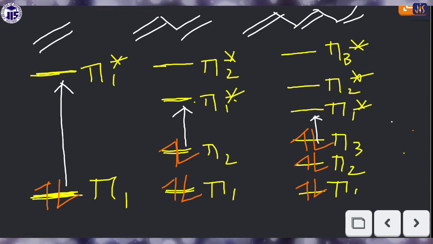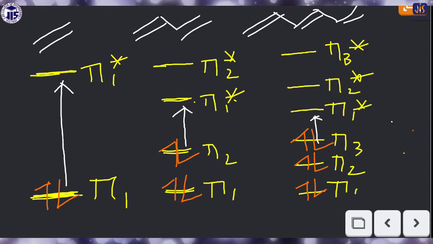That means with increasing conjugation, we can conclude that the energy gap between HOMO and LUMO will decrease. So if there are three compounds, for example A, B and C, there are three options of light available: blue, green and yellow.